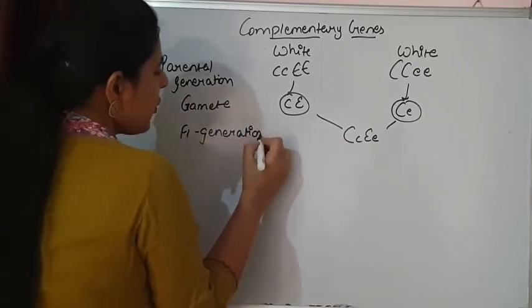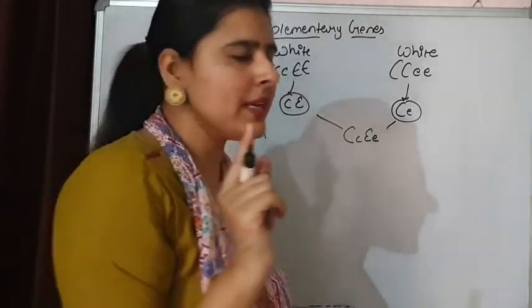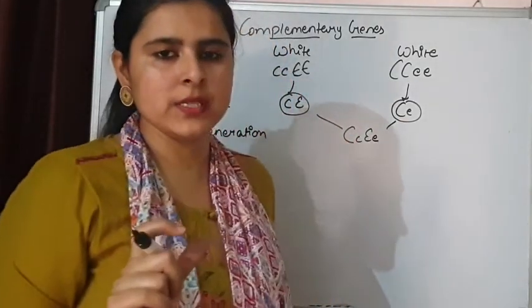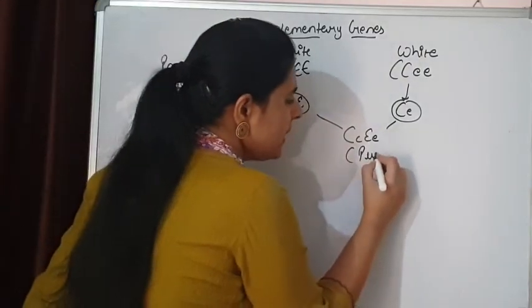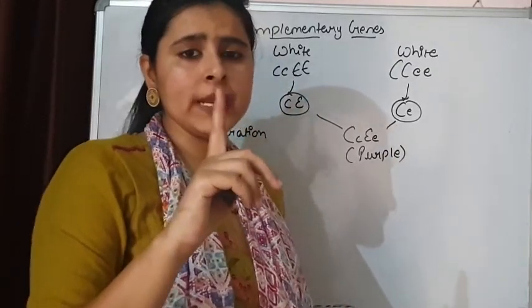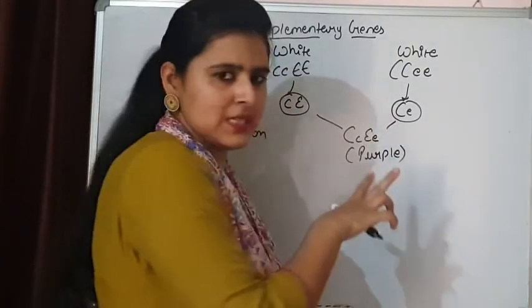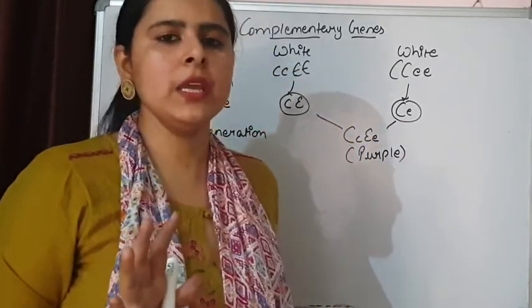Now if we notice the F1 generation, one dominant C is present and one dominant E is present in the hybrid situation. That means the flowers will be colored because we are getting at least one dominant allele. So they are expressing themselves, and because of their presence, colored flowers will be produced.